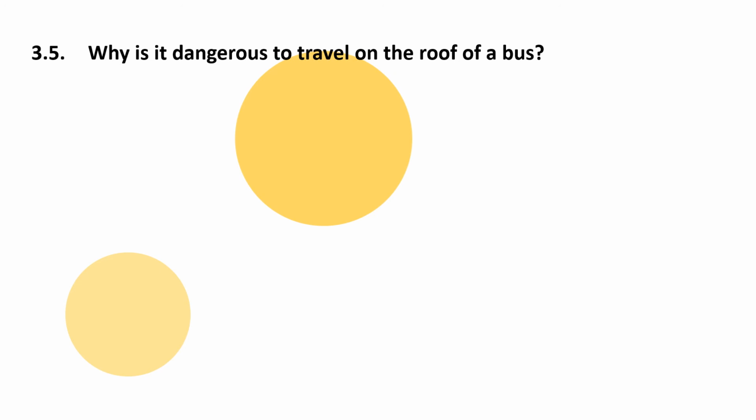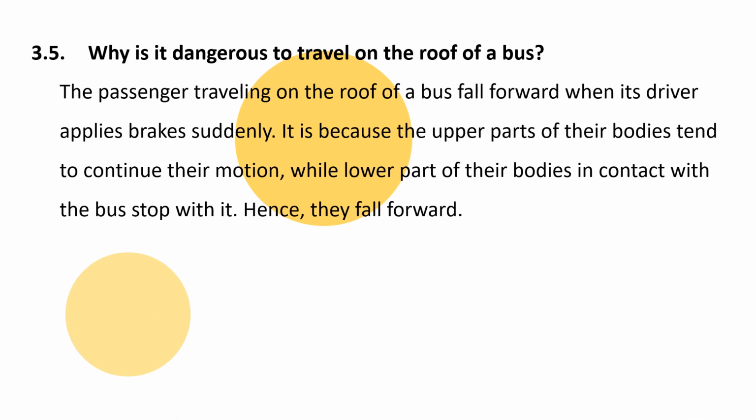3.5. Why is it dangerous to travel on the roof of a bus? The passengers traveling on the roof of a bus fall forward when the driver applies brakes suddenly. This is because the upper part of their body tends to continue its motion, while the lower part of their body in contact with the bus stops within, hence they fall forward.